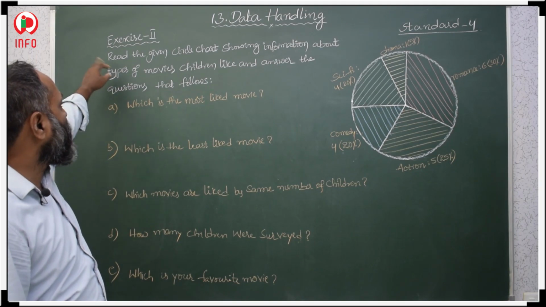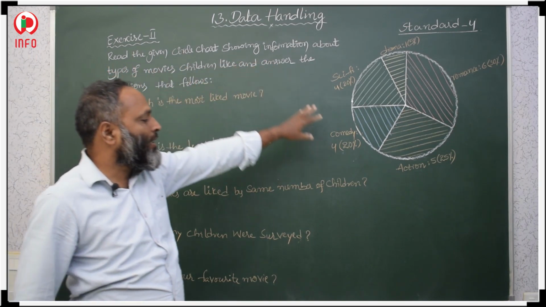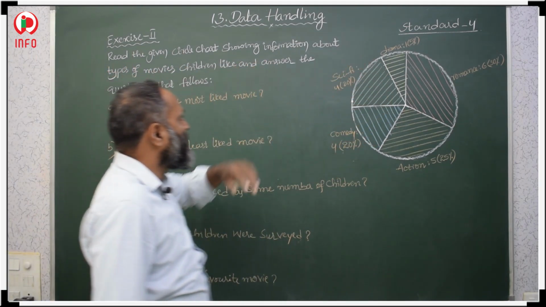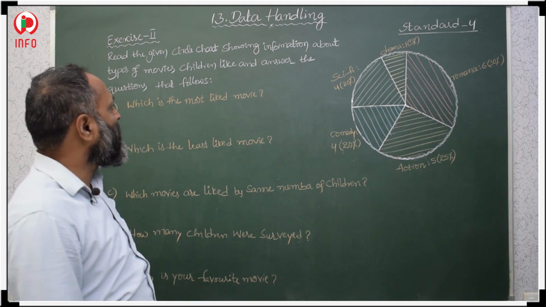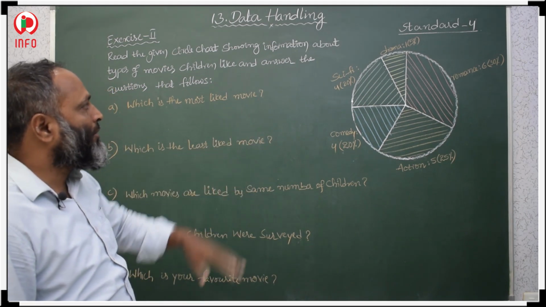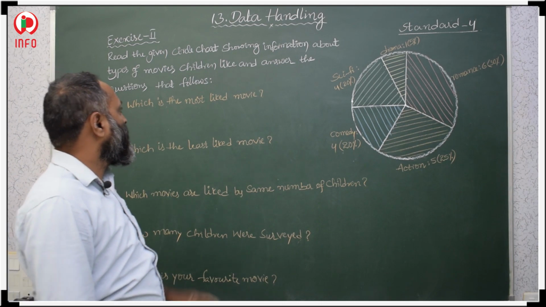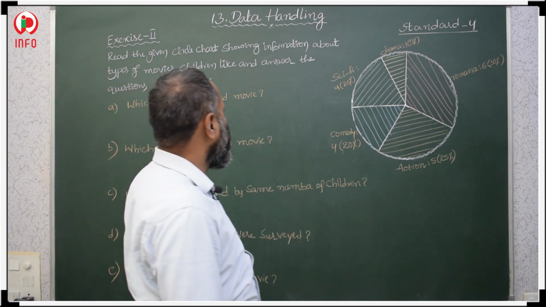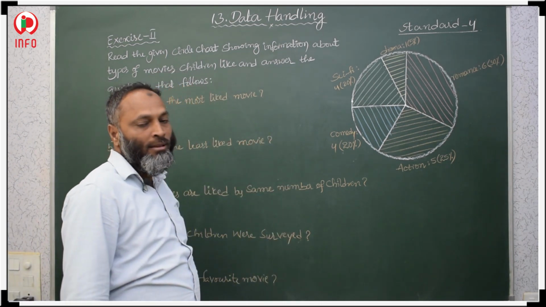Now students, see here in exercise 2. Read the circle chart. Once a circle chart is given, first we should read the circle chart. Some information is showing about different types of movies children like. Answer the questions that follow.